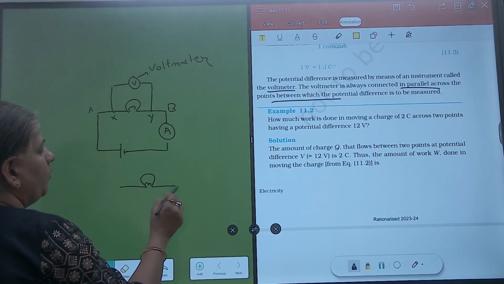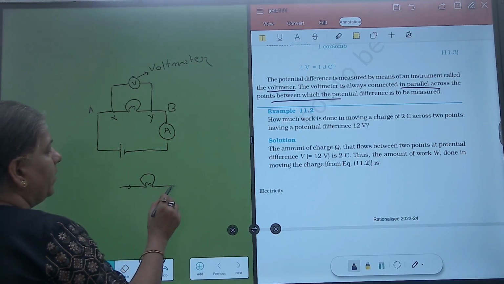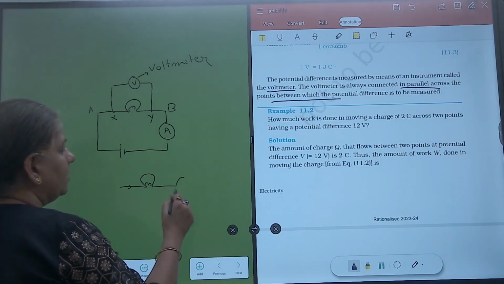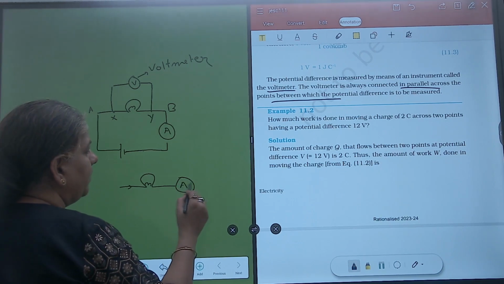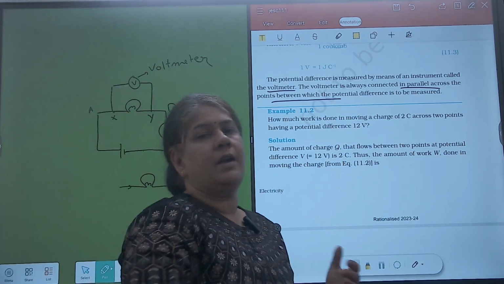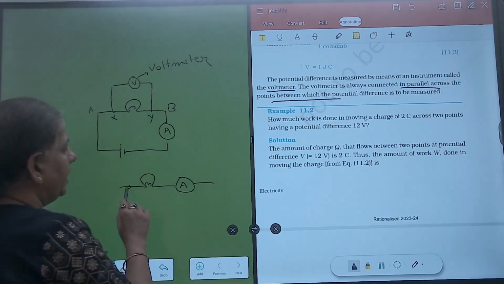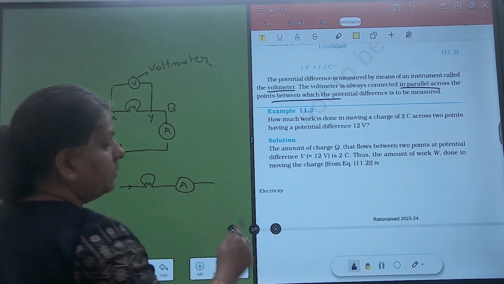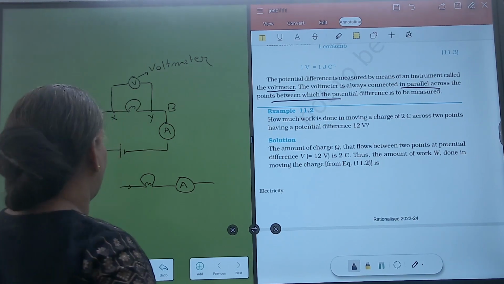This is a bulb and I need to know how much current is flowing. So ammeter will be placed in series, that is, end-to-end connection will be made. Then after the bulb, you will place an ammeter.